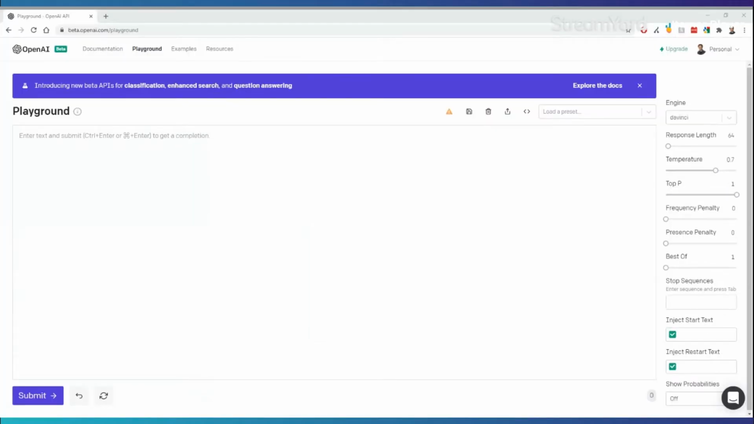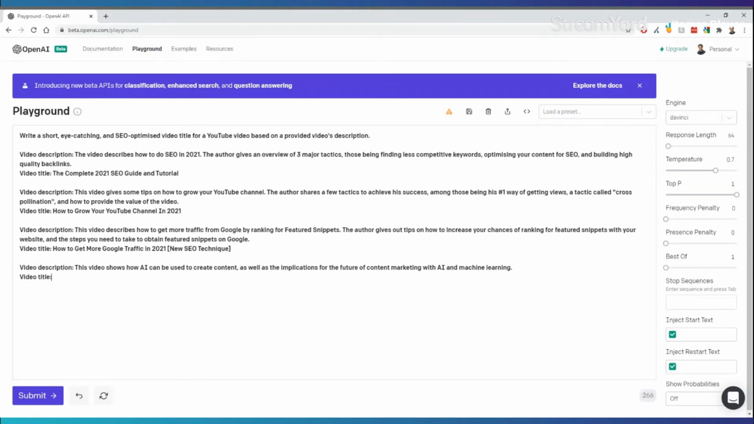And the way that it works is you essentially write prompts to the AI, and then it will be able to get an understanding of what your intent is, and then it can literally fill out anything you ask it to do. So just to show you how this works, I'm going to put a prompt here. So I've pasted this prompt. All of the things in bold are the prompts, and I want the AI to generate the title for this video as well. So the best way to do this is that you give it an instruction. So we're telling it to write a short, eye-catching and SEO optimized video title for a YouTube video based on a provided video's description.